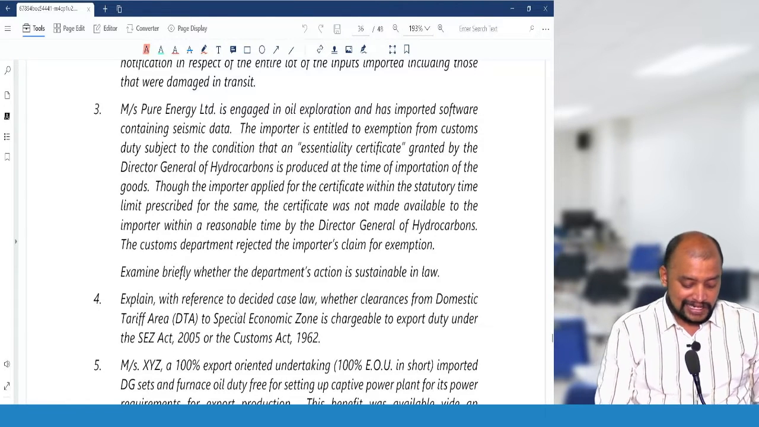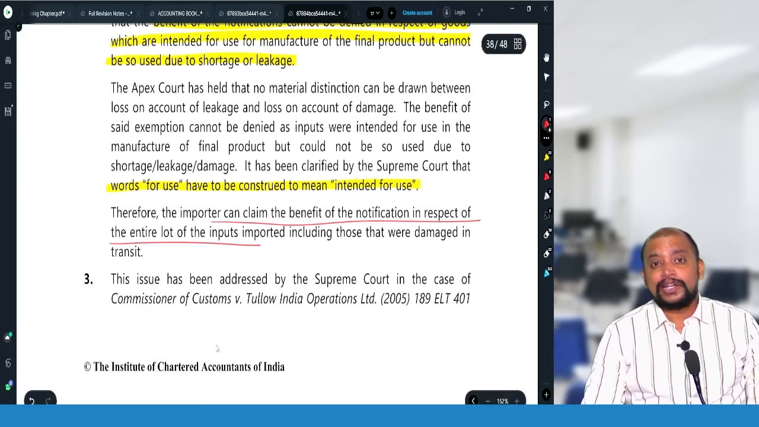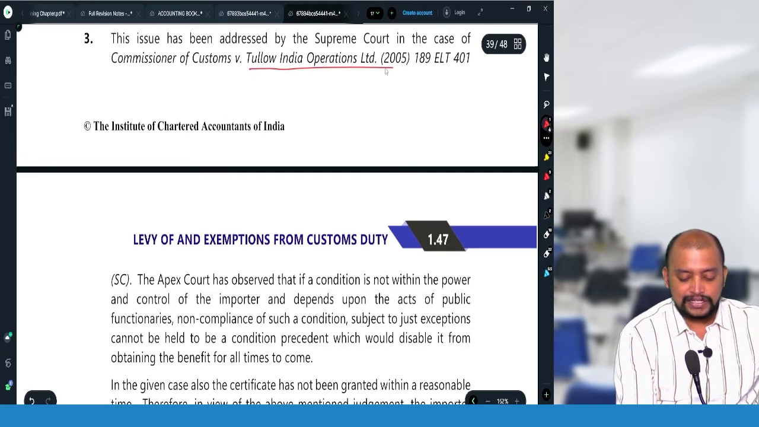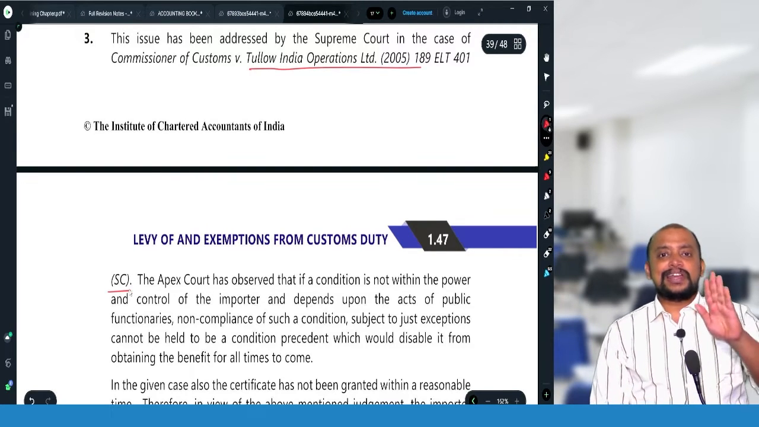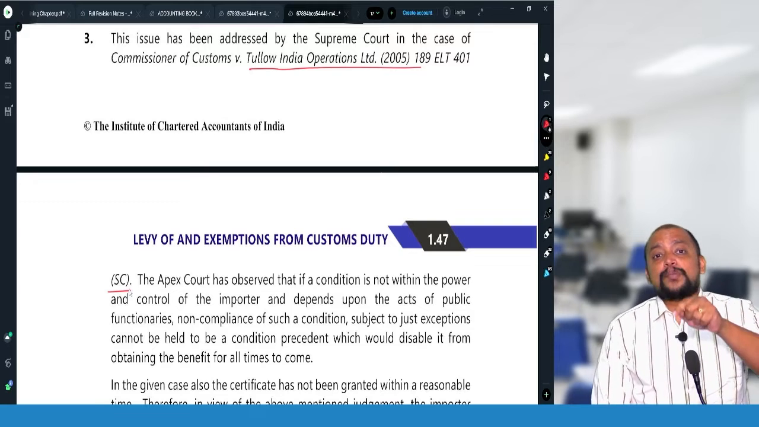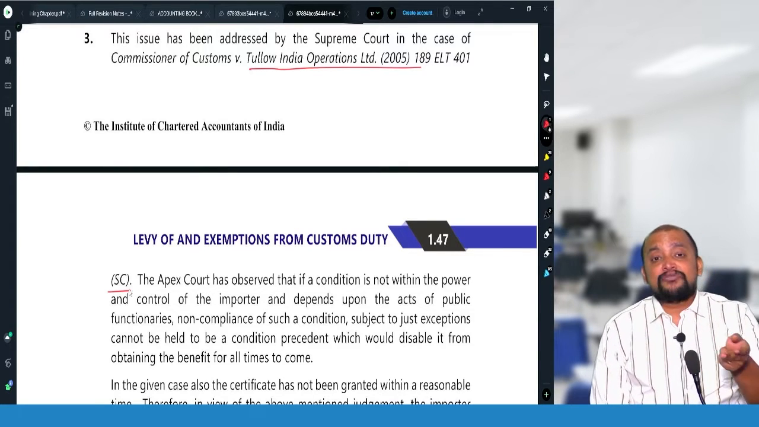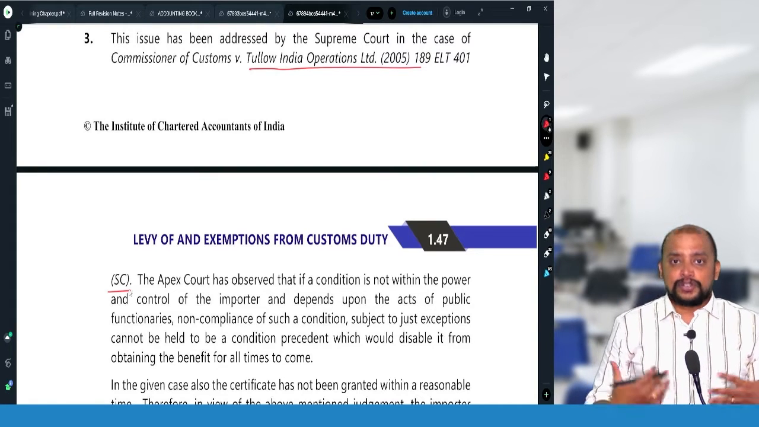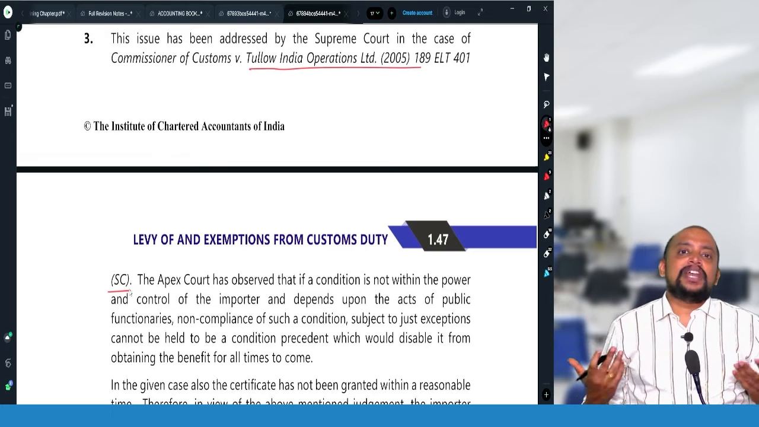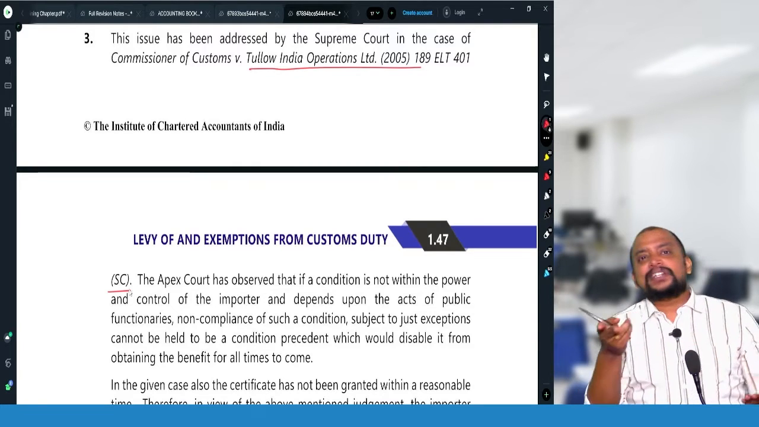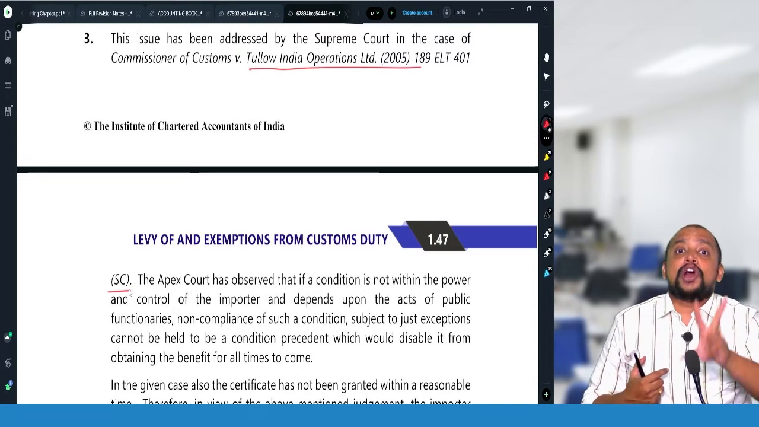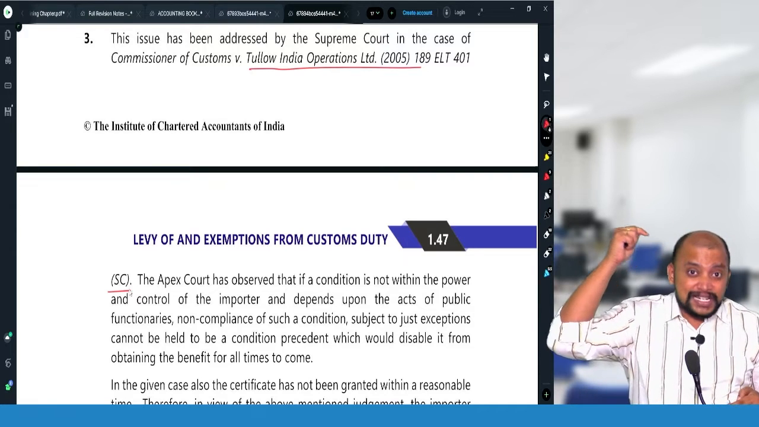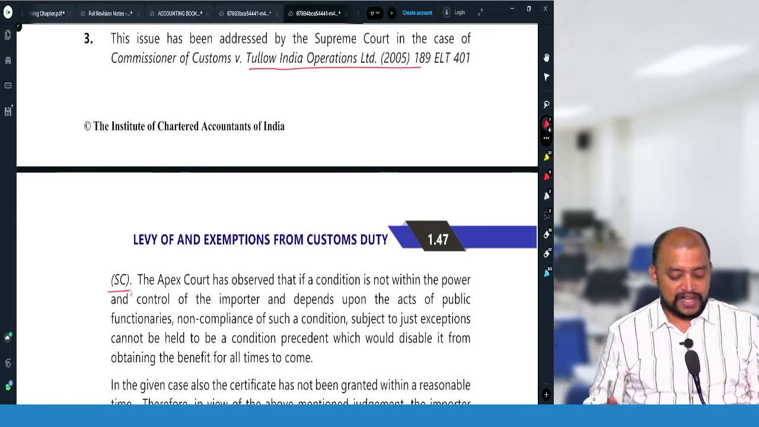So there is one case law in this regard. That is the Tullow India Operations case, again a Supreme Court case. What are they telling? When there is a condition upon which the exemption is granted and the fulfillment of that condition is not within the power of that person, then it is beyond his power. So fulfillment of that condition cannot be considered to be non-availability of exemption, because it is not within his control, because that particular certificate should be given by the Directorate General of Hydrocarbons.